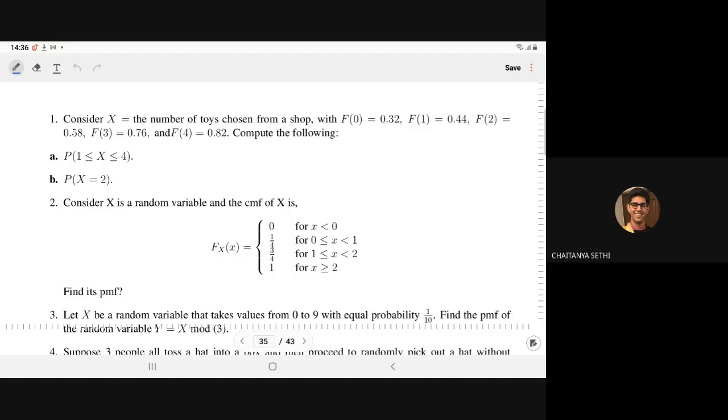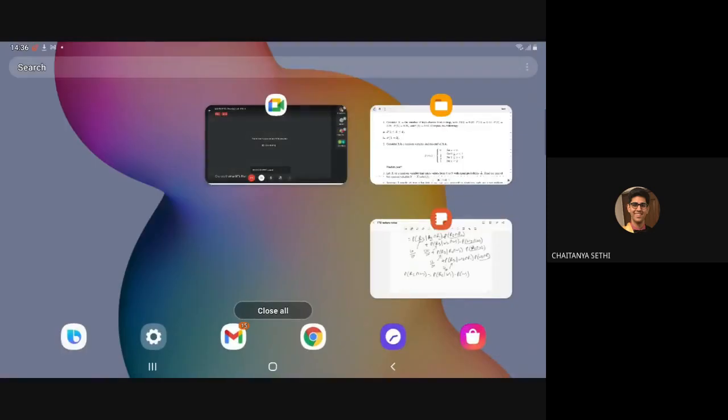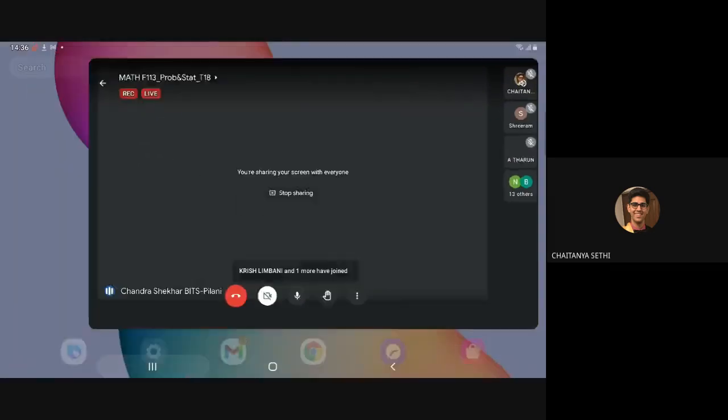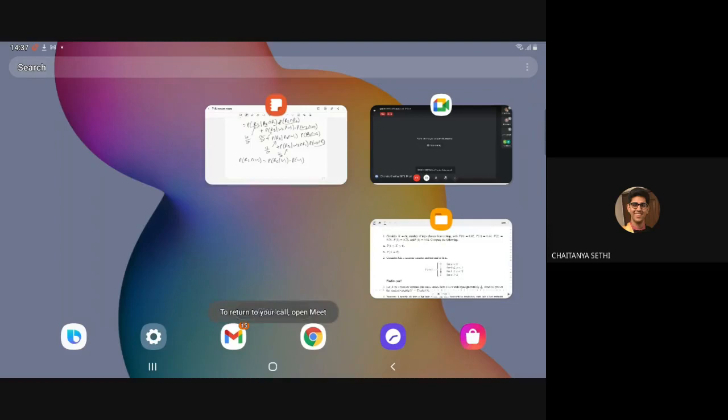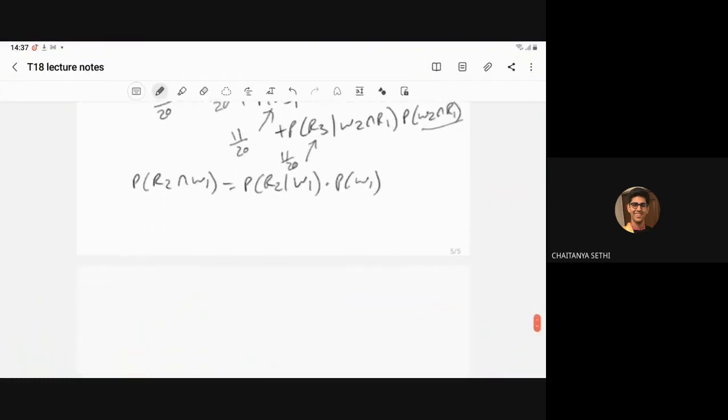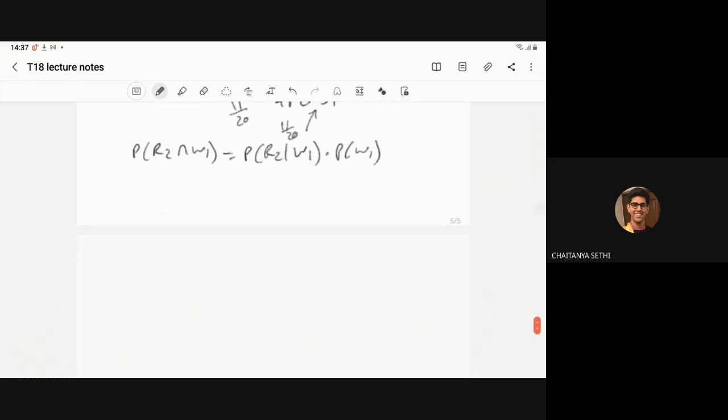So here we have the concept of the discrete random variable. You now have the idea of what a discrete random variable, or random variable, is. So first, what is a random variable? A random variable is a mapping of the sample space to the real numbers.